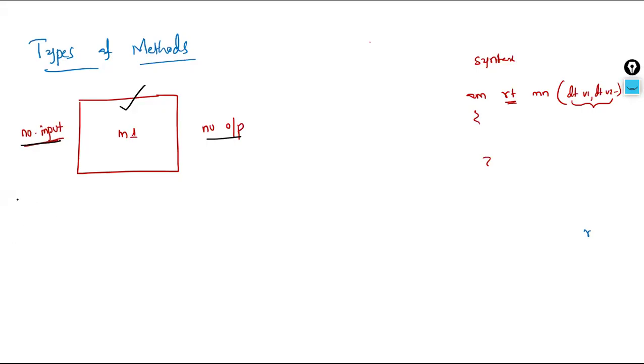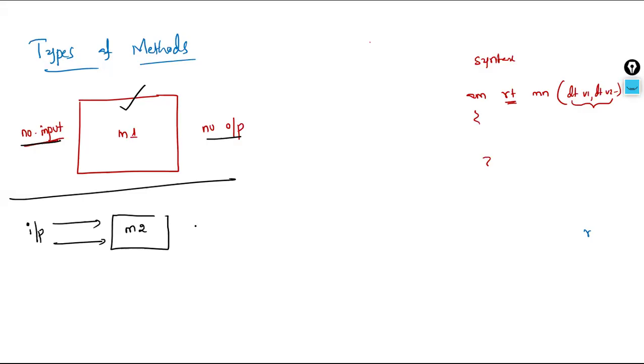The second type of method, I'll take the method name as yum2. A method will take some inputs, with no return value or no output. Is this possible? Yes, it is also possible.